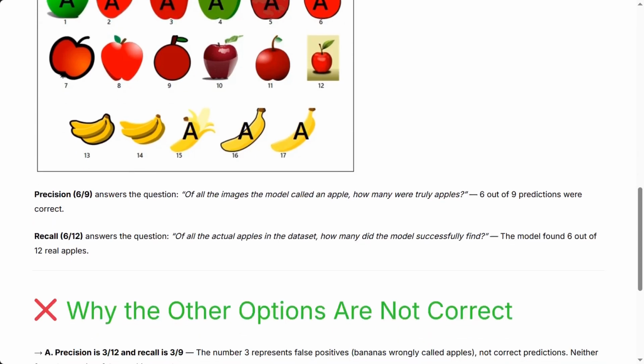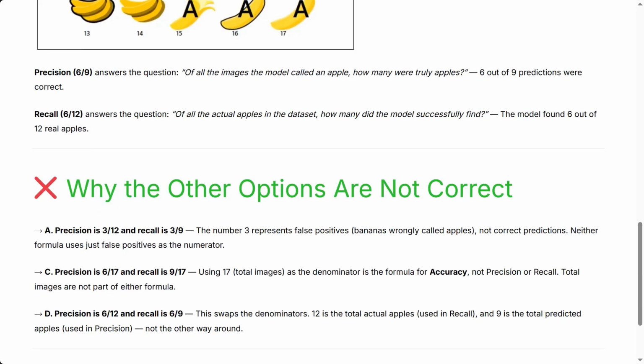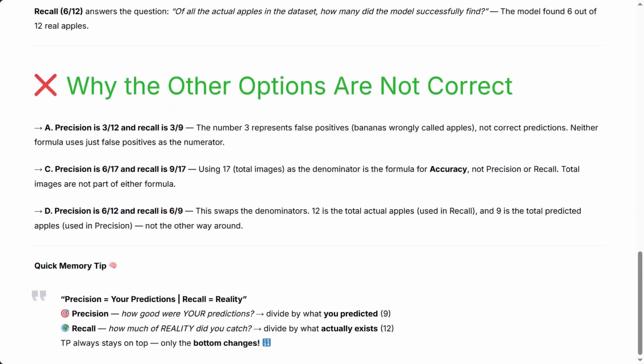Why the other options are not correct? A. Precision is 3/12 and recall is 3/9. The number 3 represents false positives, bananas wrongly called apples, not correct predictions. Neither formula uses just false positives as the numerator. C. Precision is 6/17 and recall is 9/17. Using 17, total images, as the denominator is the formula for accuracy, not precision or recall. Total images are not part of either formula.